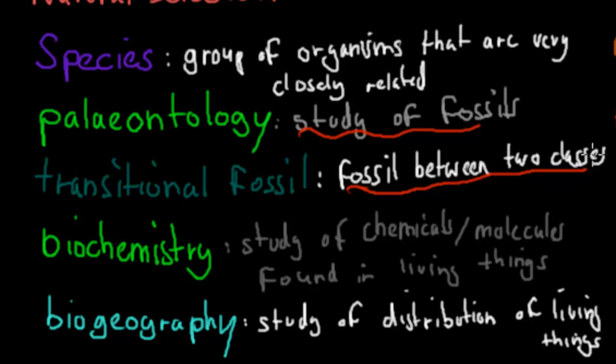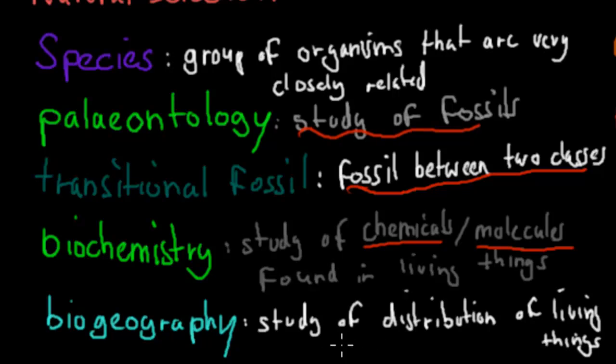Biochemistry, that was the study of chemicals and molecules found in living things. So for example, DNA, proteins, amino acids, looking at the structure of those, comparing them in different animals, that's biochemistry. Biochemistry itself is the study of chemicals and molecules found in our body.